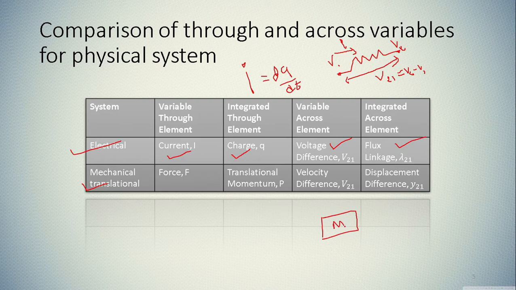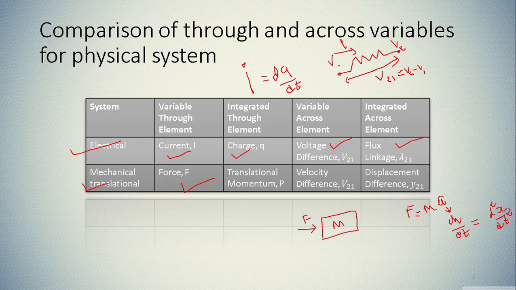Let's say this is an object having a mass m. We are applying a force F in this direction. So the variable which is going through this element will be force, and force on a mass can be represented by mass into acceleration, where acceleration is equal to dv by dt, the rate of change of velocity with respect to time. And velocity is nothing but dx by dt. So we can write d square x by dt square.